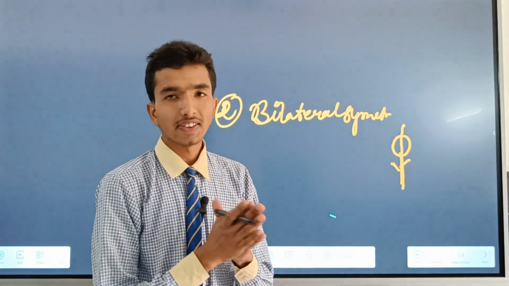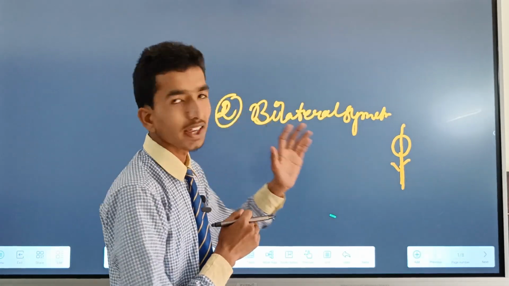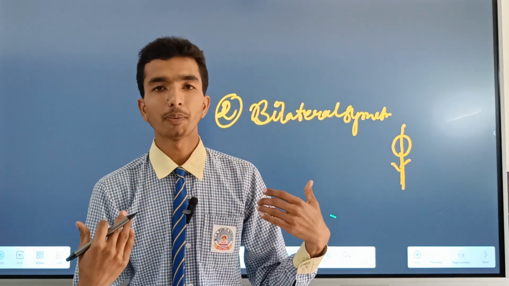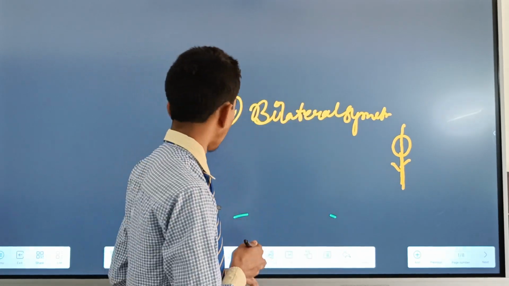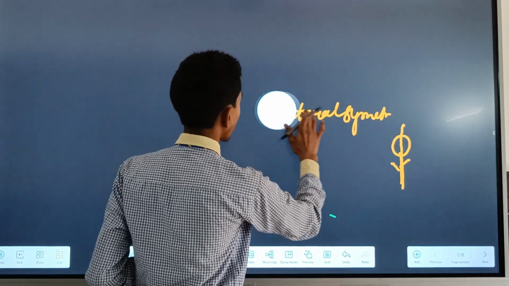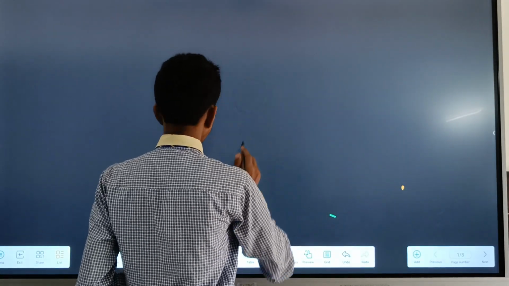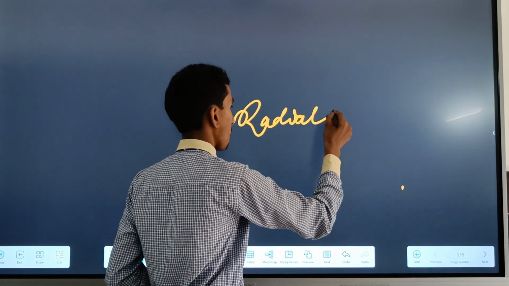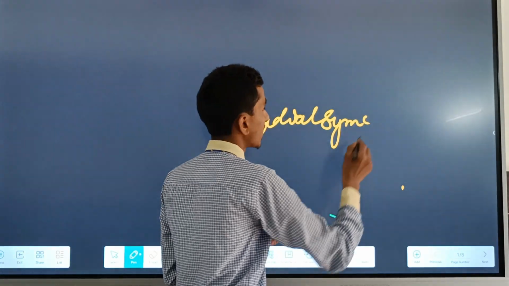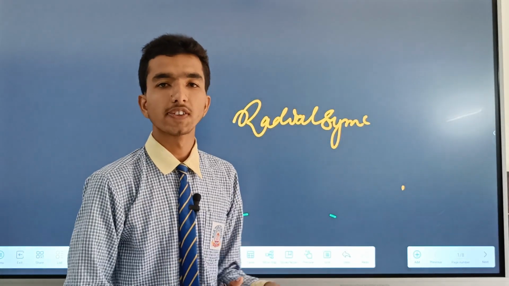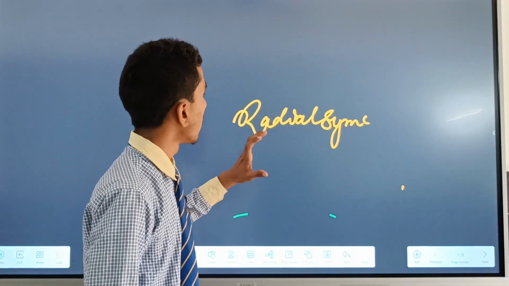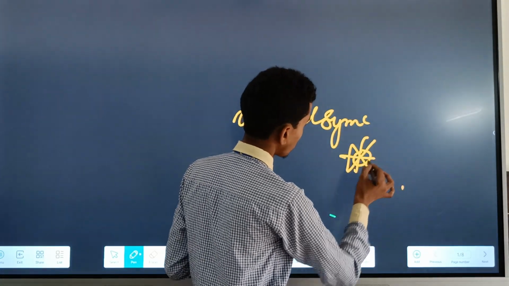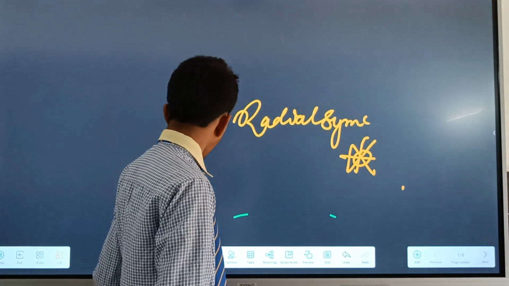The third one is radial symmetry. Radial symmetry simply means that if we divide the organism from any plane, it gives equal halves.